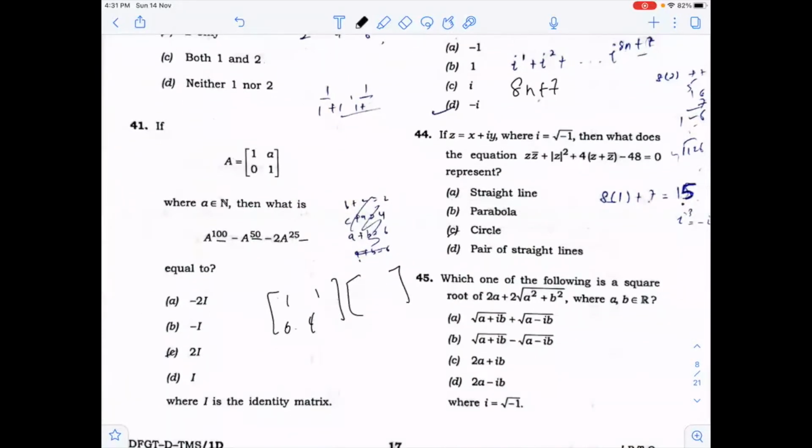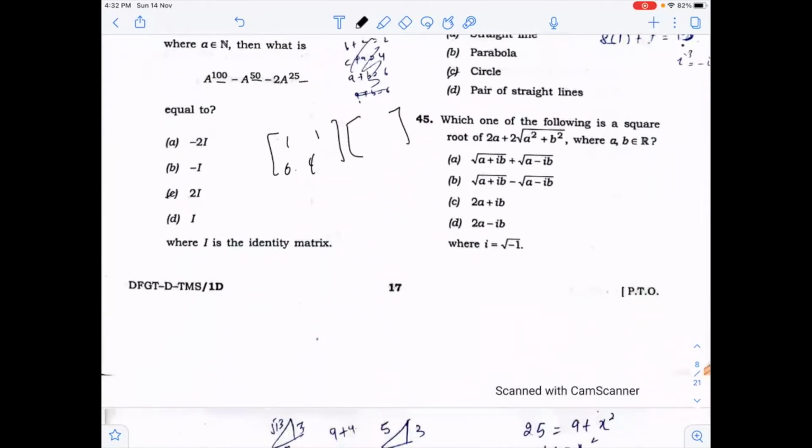In the 44th question, this is also a little bit lengthy. Here you will put z as x plus iota y, and you know that the conjugate of z is x minus iota y. When you solve this equation, you will get the general equation in x, y of a conic.